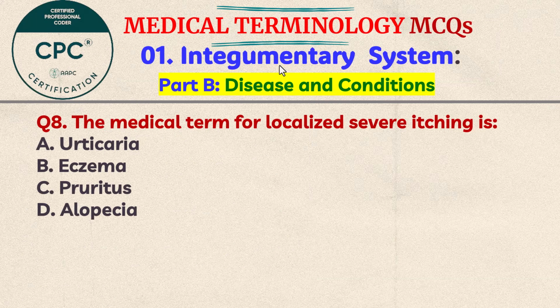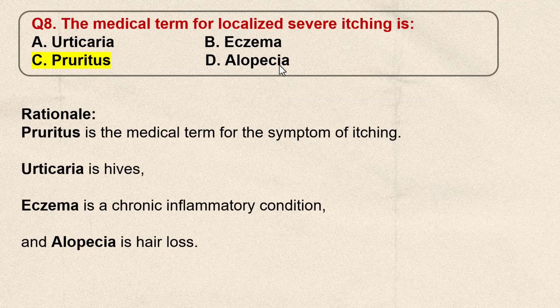Vesicle. Question number 8. The medical term for localized severe itching is A. Urticaria, B. Eczema, C. Pruritus, D. Alopecia. Think the answer. The correct answer is C. Pruritus. Pruritus is the medical term for the symptom of itching. Urticaria is hives. Eczema is a chronic inflammatory condition, and alopecia is hair loss. So the correct answer is C.